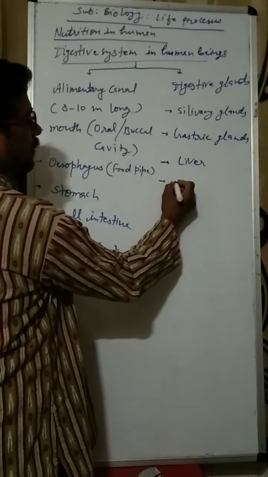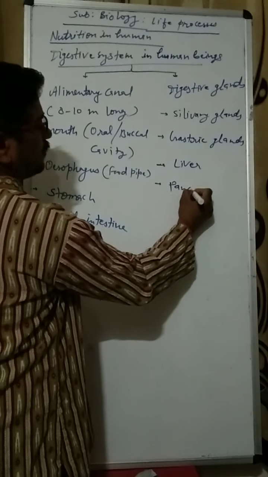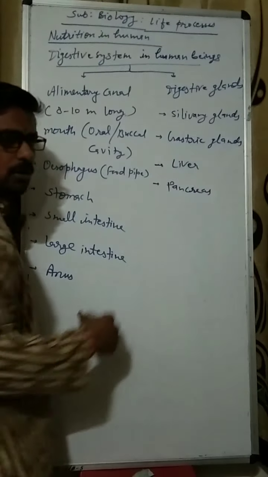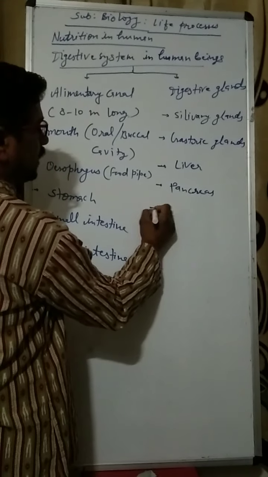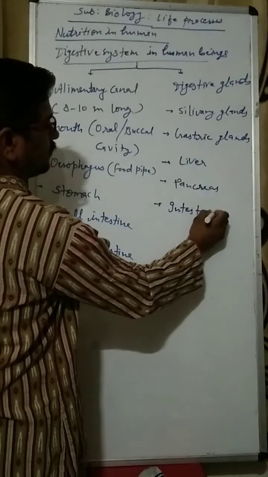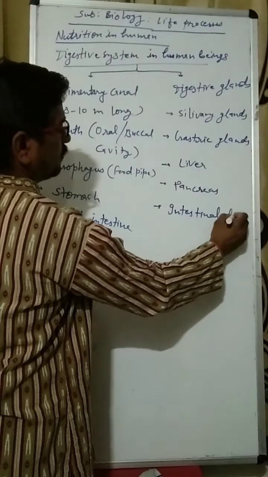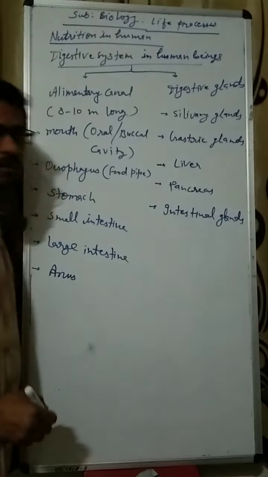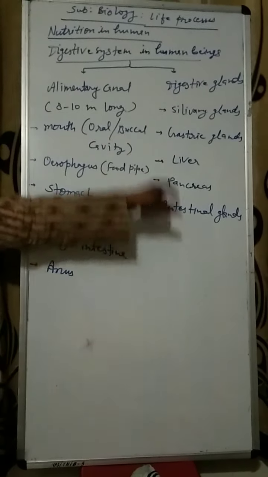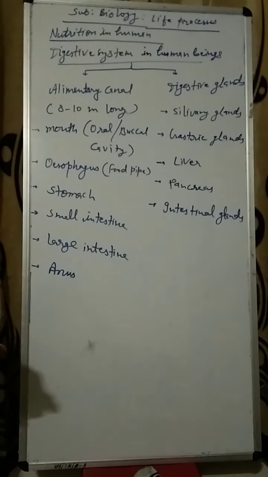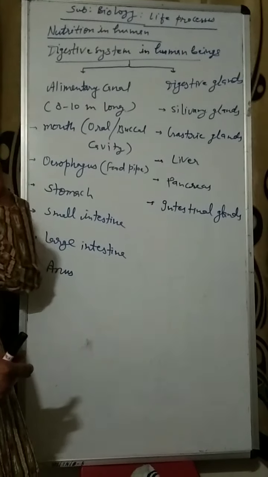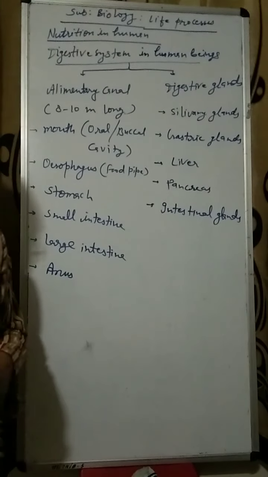And then the pancreas, it is just below the stomach. And then intestinal glands, these are found in the wall of the small intestine. All these glands secrete some juices that help in the digestion. We will discuss all of these one by one.